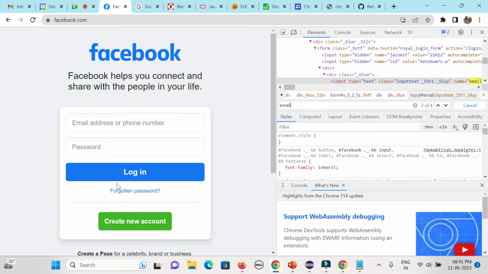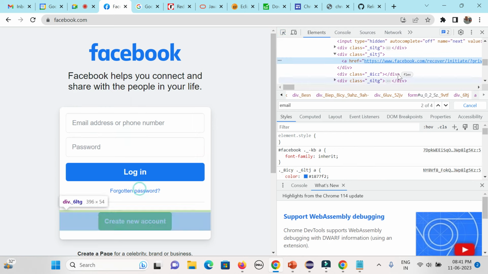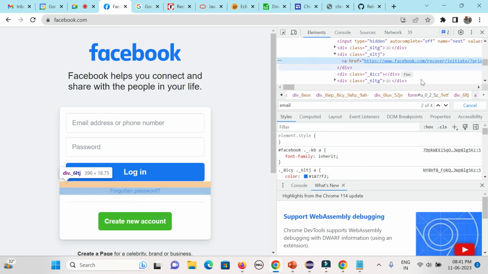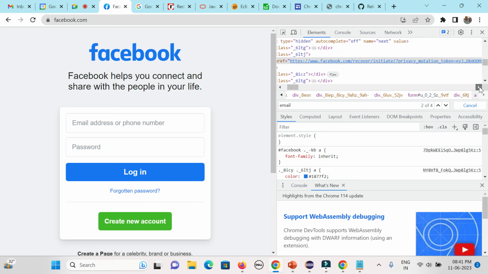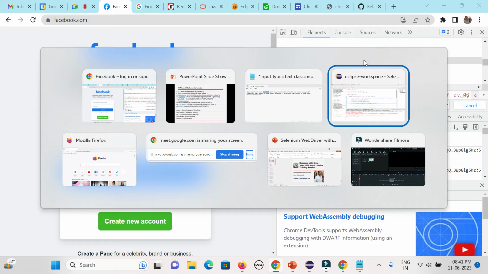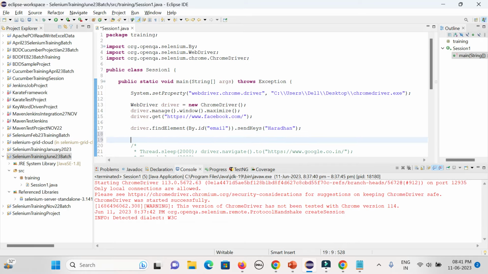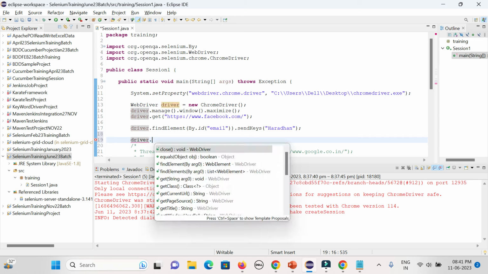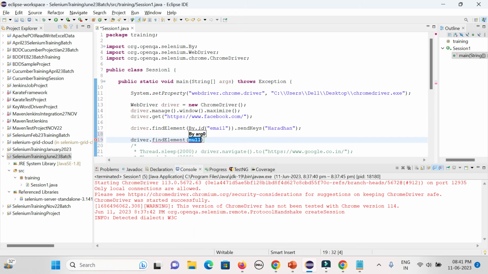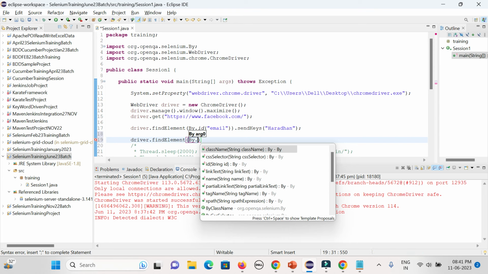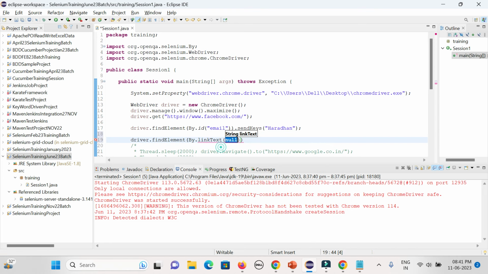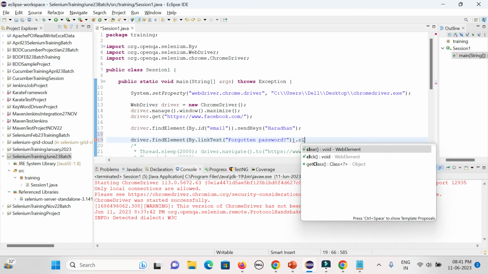So now let's see. I need to click on the forgotten password link. Let's go here. That is the link, right? You can see it starts with an anchor tag, a tag starting with A. So this is the link text here. If you give the complete link, you have to use link text. So I will go driver dot find element, by dot link text, and I'll give the complete link. As it is a link, I need to use the method called click.